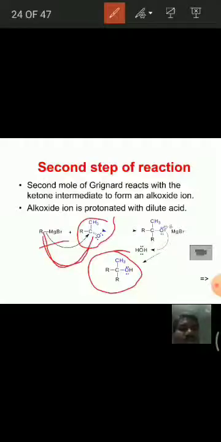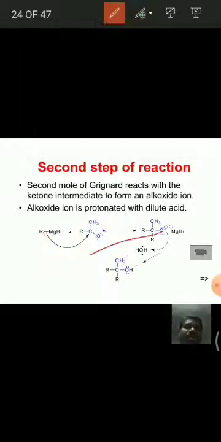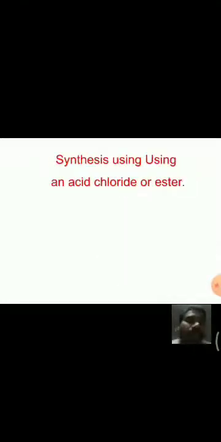When we observe the tertiary alcohol formed, the two alkyl groups are identical, that is R and R, because we are using the Grignard reagent in 2 moles. That means 2 R groups from Grignard reagents attack the carbonyl carbon. Hence we get 2 identical alkyl groups in the tertiary alcohol formed as the final product. This is about the reactions of Grignard reagent with acid chlorides and esters.